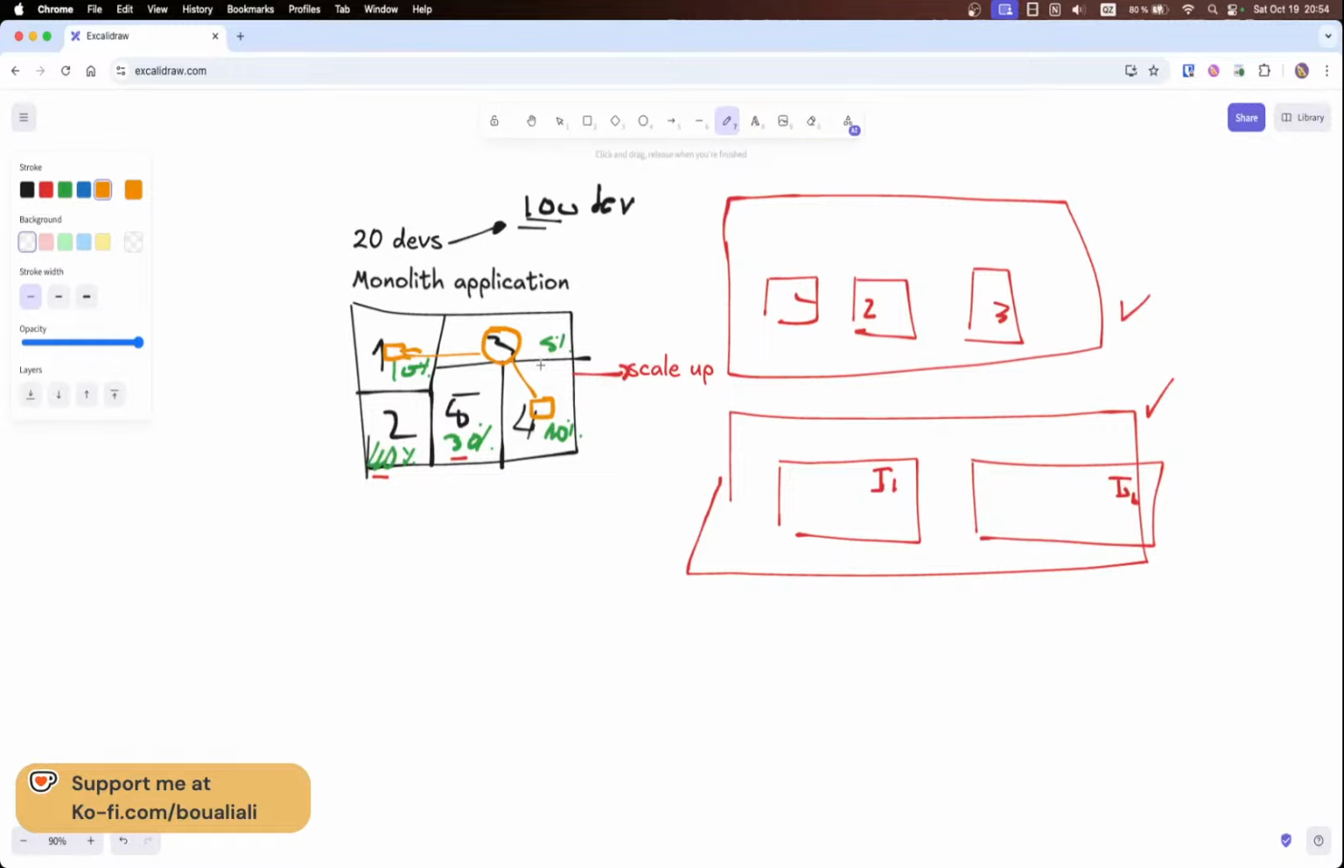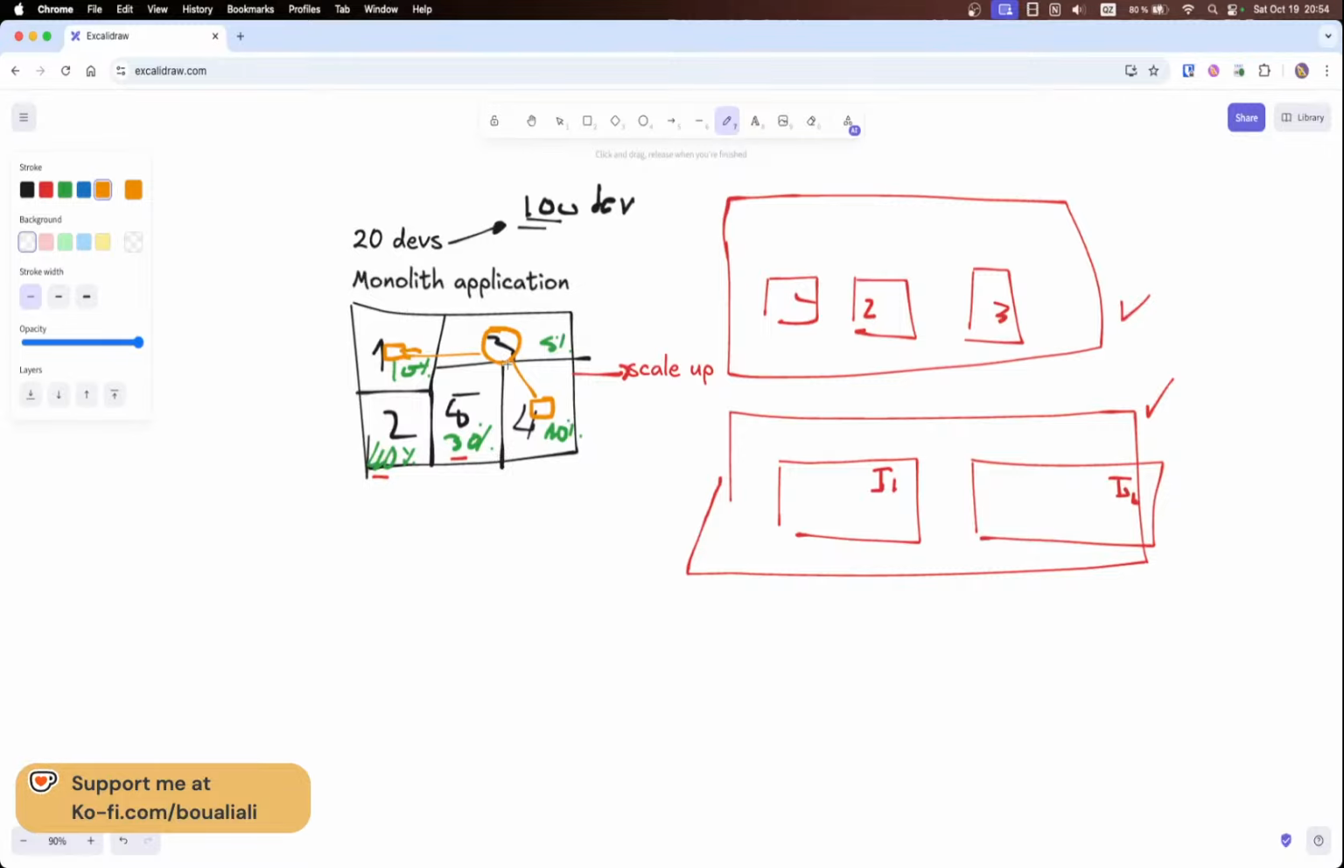So this will create a train of commits, or a train of changes, that blocks one team from being 100% independent to release different features. So this also might be a reason to migrate from a monolith to a microservices application.